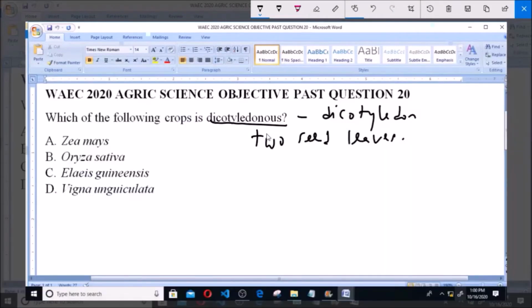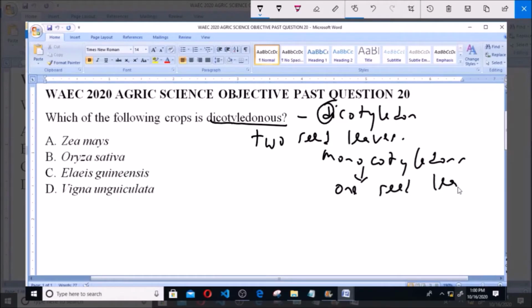And dicotyledonous crops are crops that have 2 seed leaves. That is, in terms of their embryonic development, they usually germinate or show up with 2 seed leaves, so dicotyledonous. Their counterparts are known as monocotyledons, which have 1 seed leaf. So option A is maize. B, Oryza sativa, is rice. C is oil palm, and then D is cowpea.